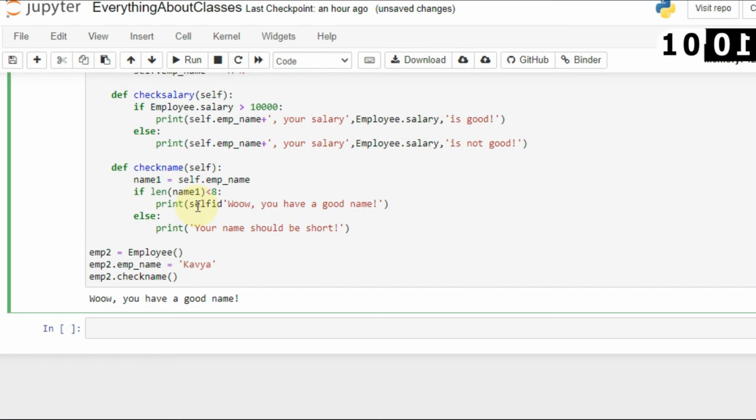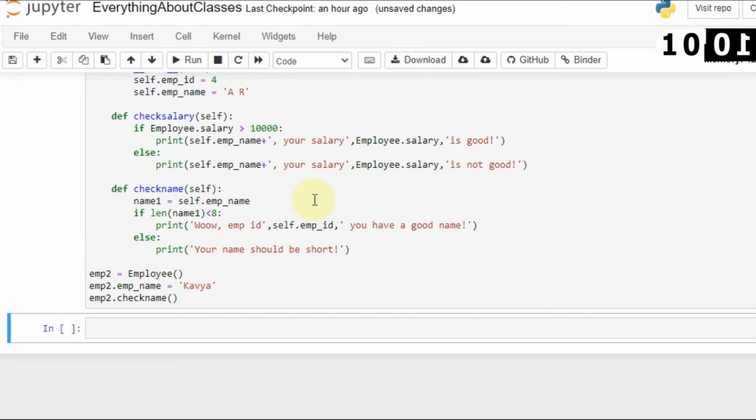Let's say I will say wow ID4. Okay, not like this, I will say wow ID4, self.id emp id. And say wow 4, you have a good name, or even I will say wow ID4, employee ID4, you have a good name. Okay, and let's run it again.